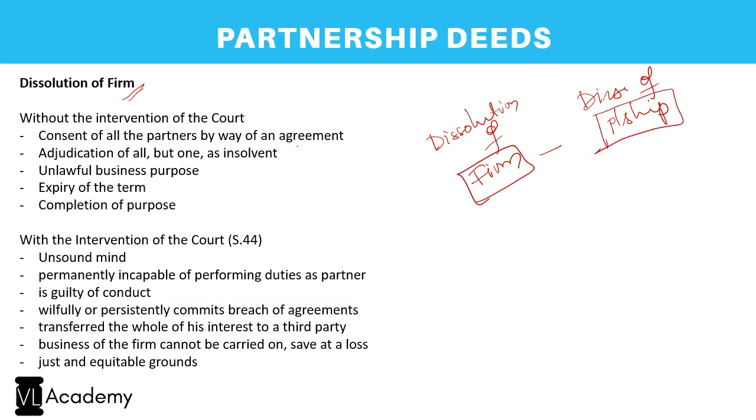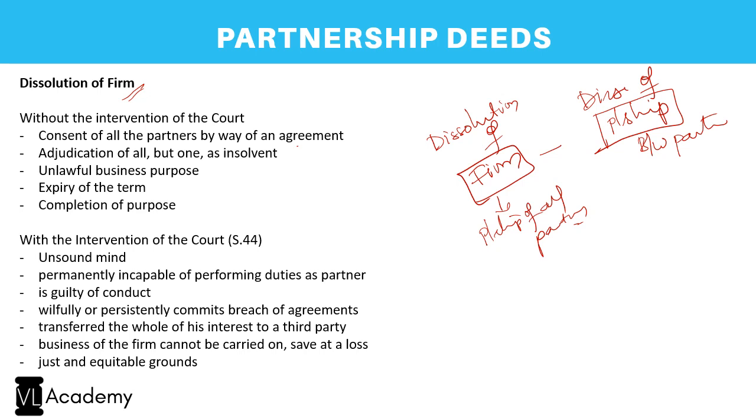Differentiate. Firm is different from a partnership. Partnership is between partners. Firm is what represents the partnership of all partners. So this partnership of all partners is what is a firm.